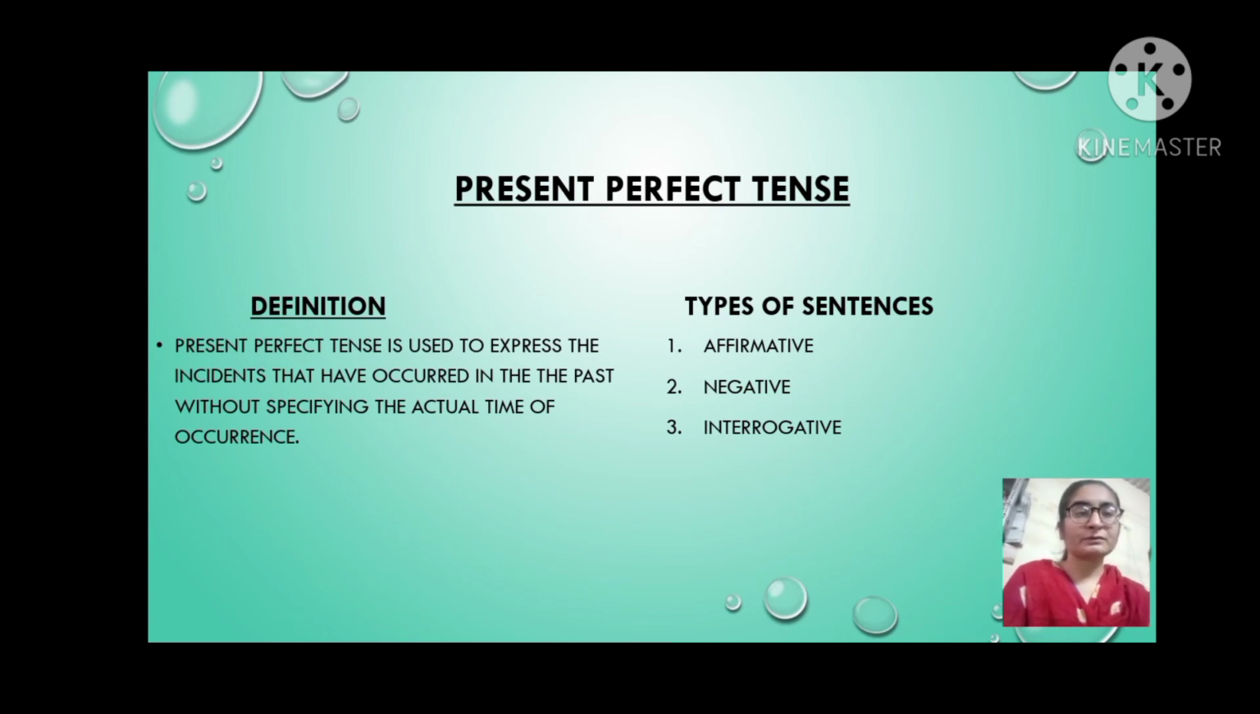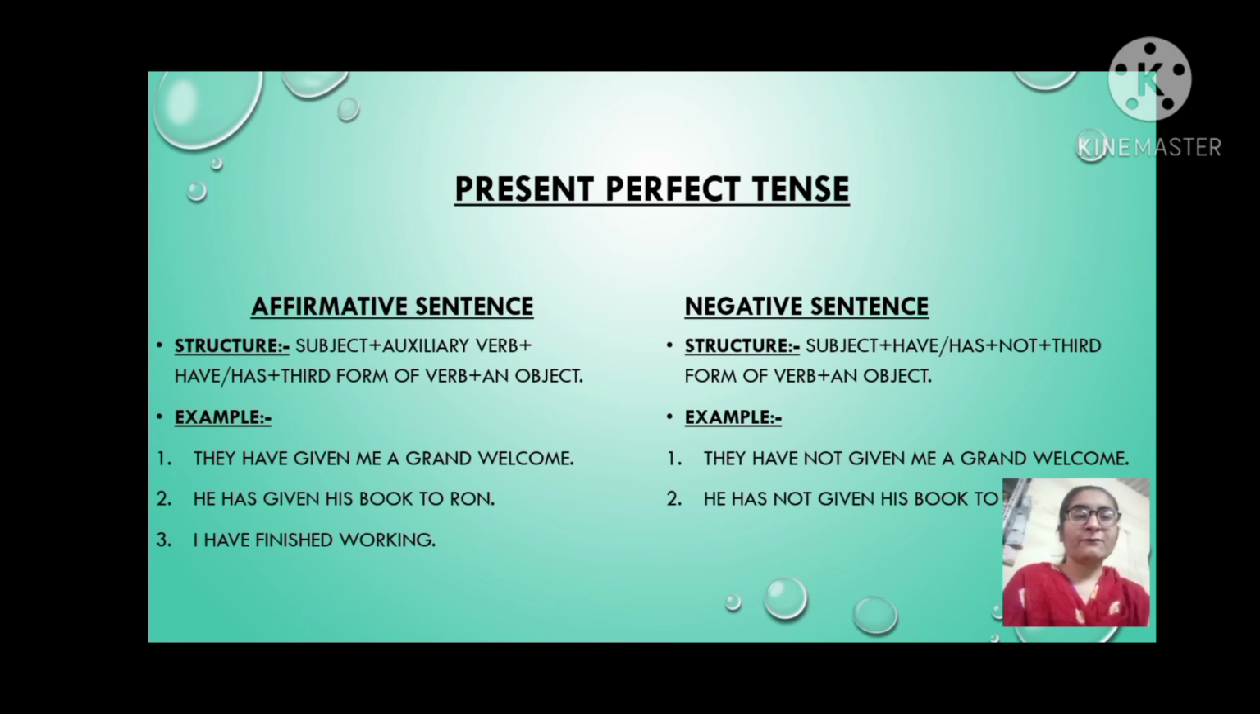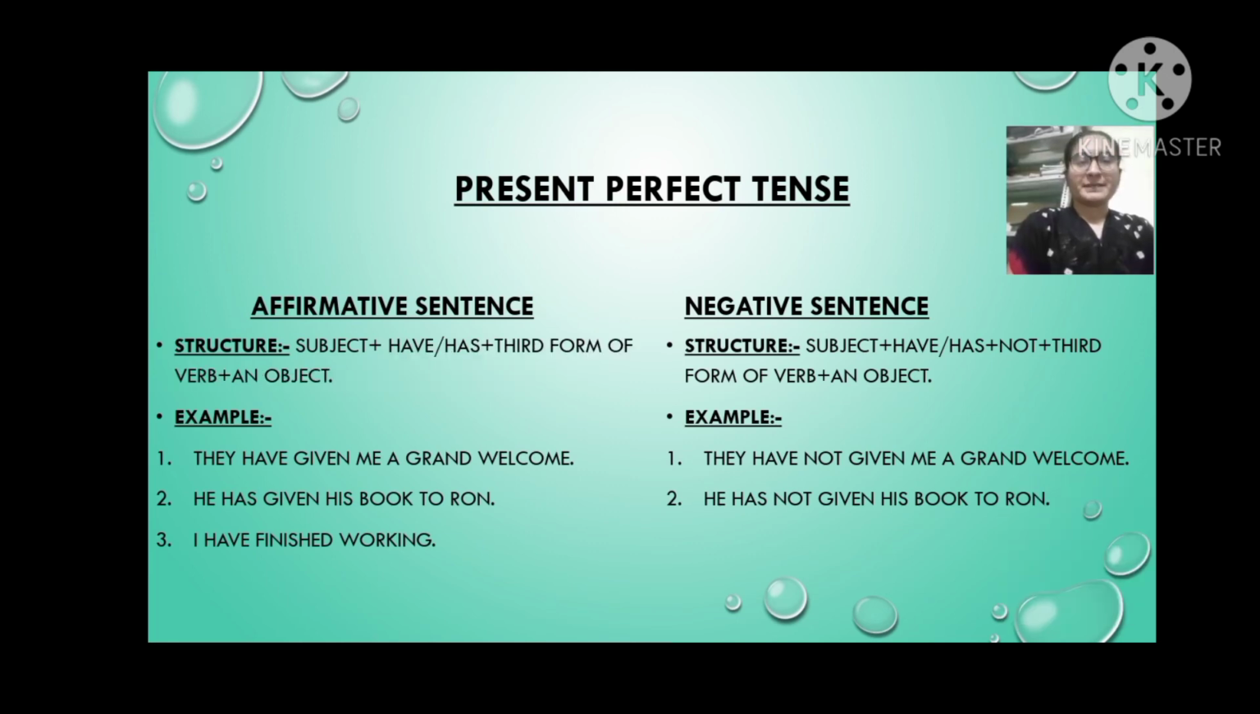Let's see the first type of sentence, affirmative sentence. Let's see the structure. Subject plus have or has plus third form of verb plus an object. Let's see the example. They have given me a grand welcome. Here they is subject, then have is helping verb, then given is the third form of give, then me a grand welcome.